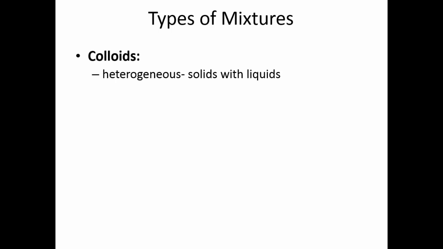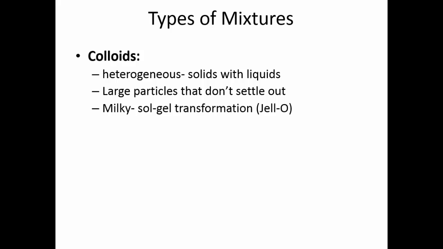Colloids are heterogeneous. They have solids with liquids. The particles are larger particles, but they stay suspended. They don't settle out. They give you kind of a milky appearance. We sometimes talk about sol-gel transformation. This is like you see in Jell-O. At certain temperatures, Jell-O is solid. At other temperatures, it becomes more liquid. Cytoplasm is an example of a colloid in living things.